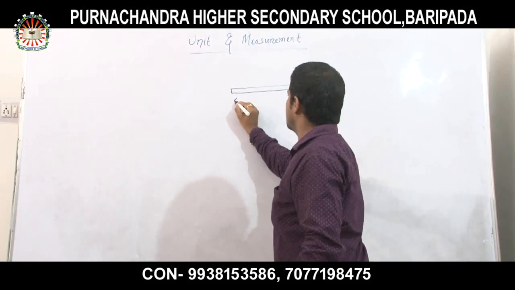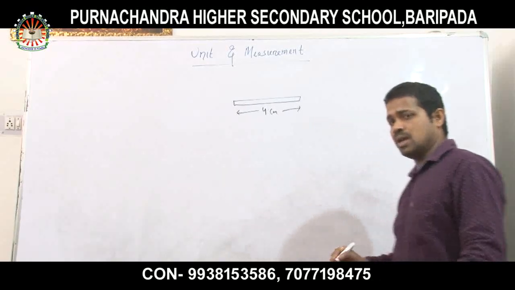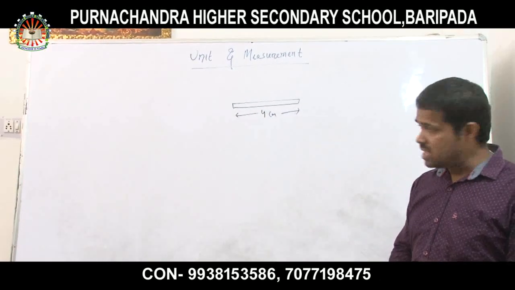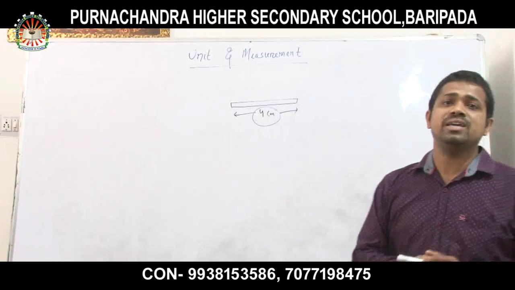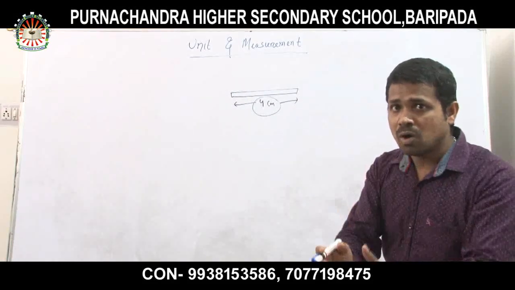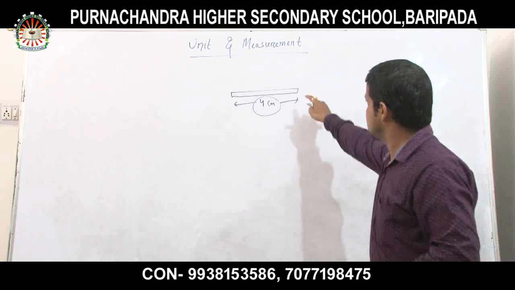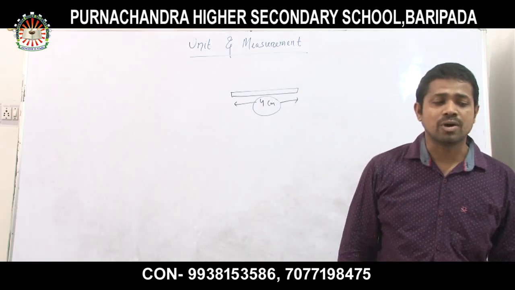Then suppose after measuring with a scale, a standard measuring device, what length will I get? Suppose I get 4 centimeter. Let the length of the stick become 4 centimeter. That means this 4 centimeter is what? Now the 4 centimeter is my value. Which value? Length of this stick. Clear all of you? Okay.